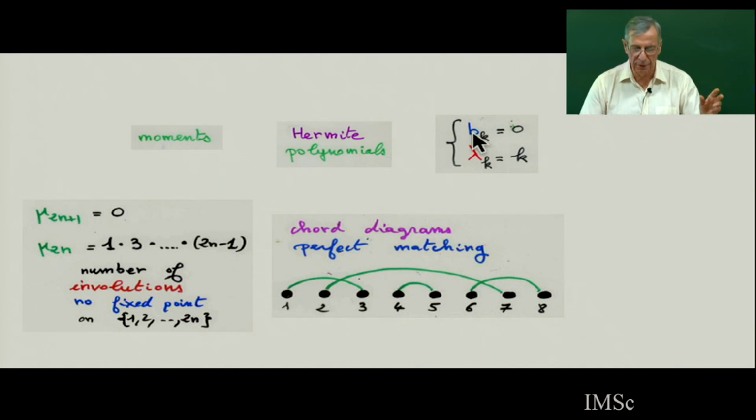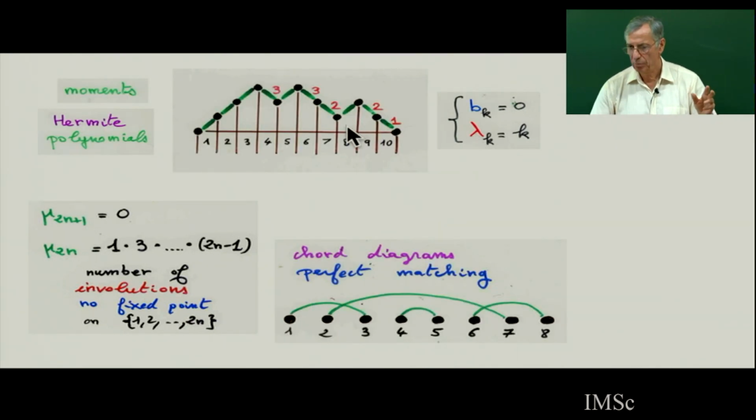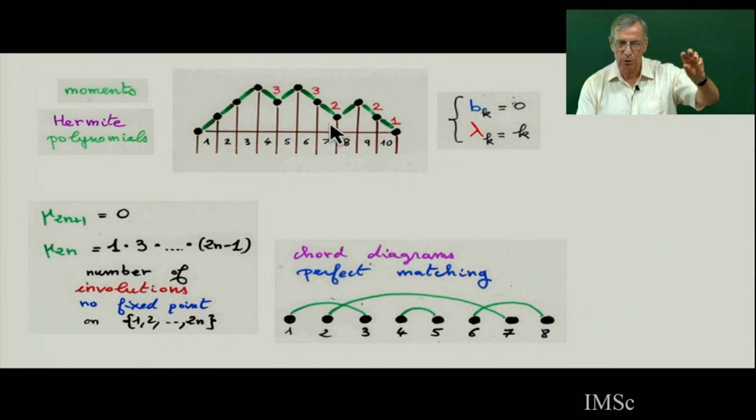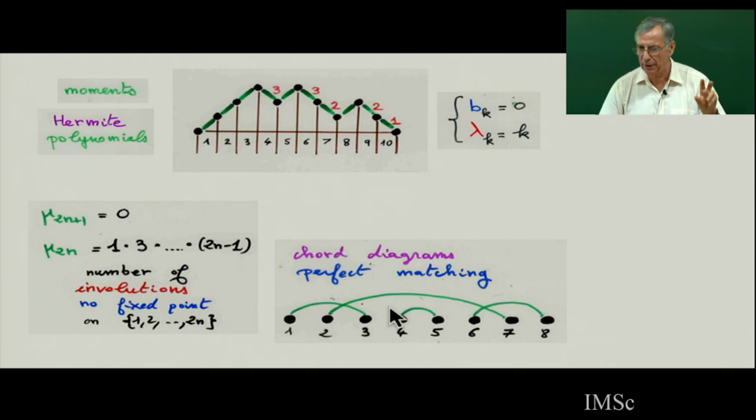So bk equals 0 means, in fact, you have a Dyck path, like this. What is the weight of the Dyck path? Since lambda k equals k, the weight is 3, 3, 2, 2, 2. So the weight of this Dyck path is the product of all these integers, which is 9 multiplied by 8, 72. So for each Dyck path, you have a certain weight. Here it's 72. And I must put this in bijection with chord diagrams.